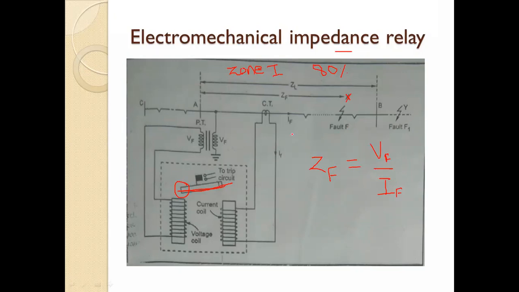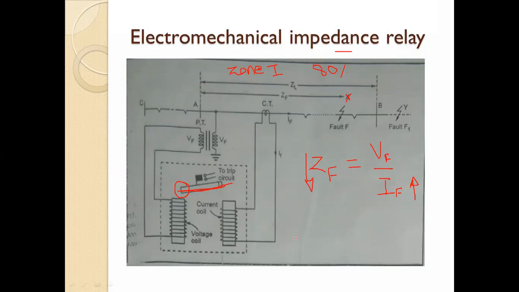When the fault occurs, your current will increase, and if current increases, your impedance will decrease. If the impedance decreases, then your relay will operate, because here it is not the overcurrent relay, it is the impedance relay.